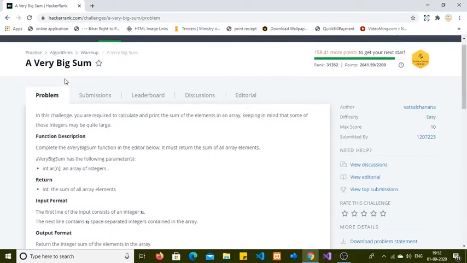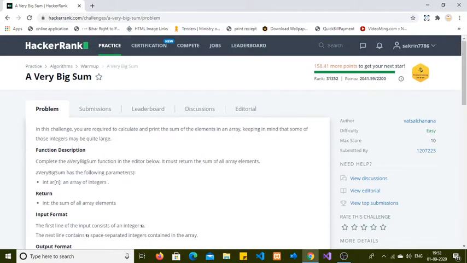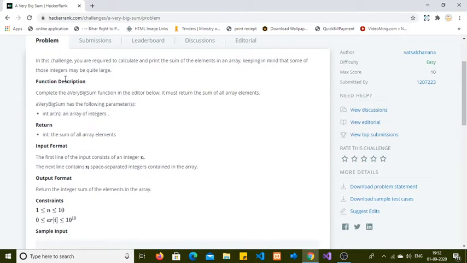You will be given an array with some values. You have to find the sum of the array, but considering the array can be very large, we will solve it in a manner so that we can pass all test cases.